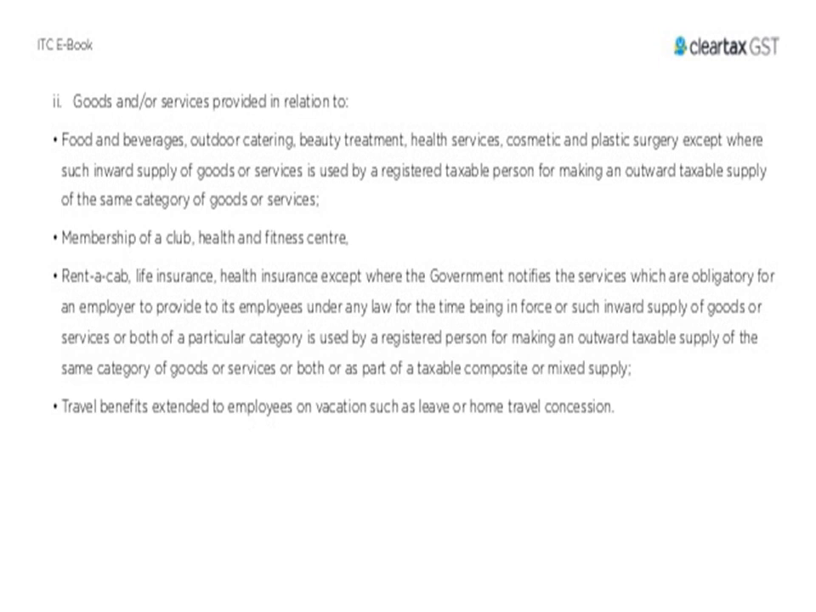Such inward supply of goods or services, or both, of a particular category, is allowed if used by a registered person for making an outward taxable supply of the same category of goods or services, or both, as part of a taxable composite or mixed supply. And the tax benefits will be extended to employees on vacation, such as leave or home travel concession, like whenever they want to have entertainment and all, so they'll get this kind of benefit.